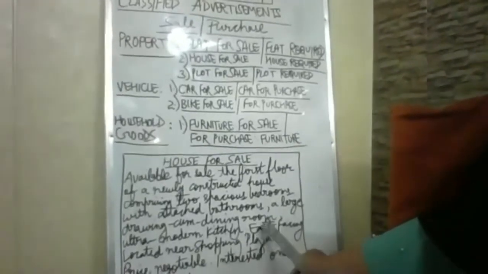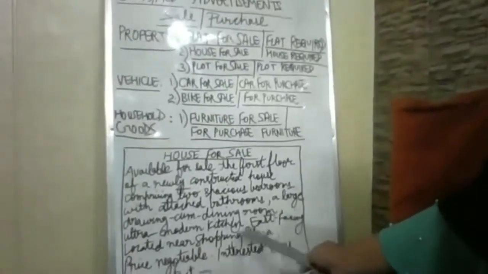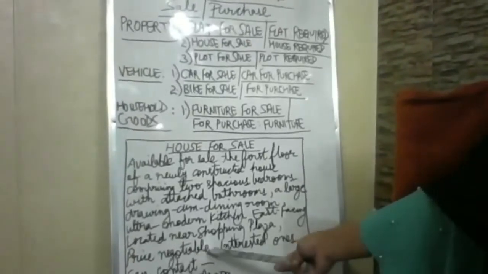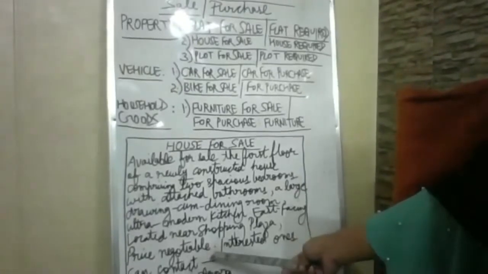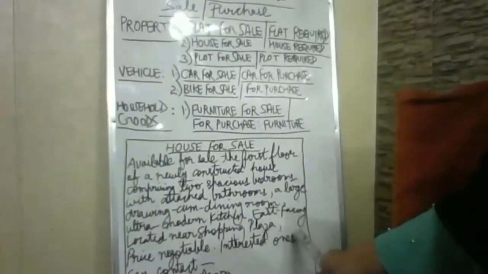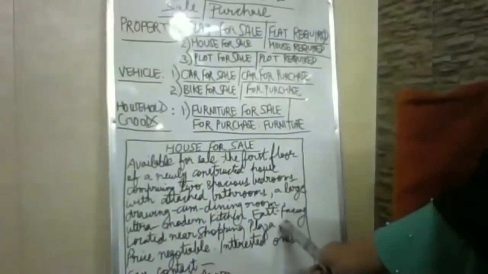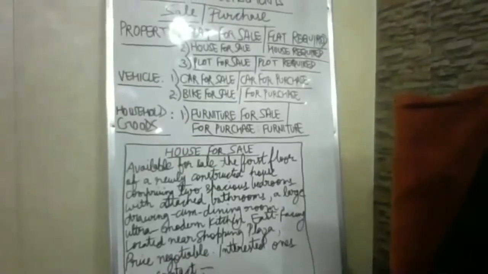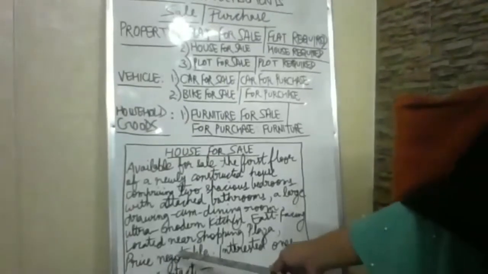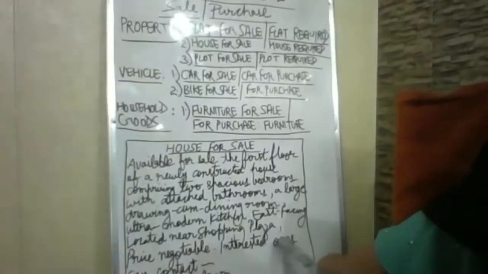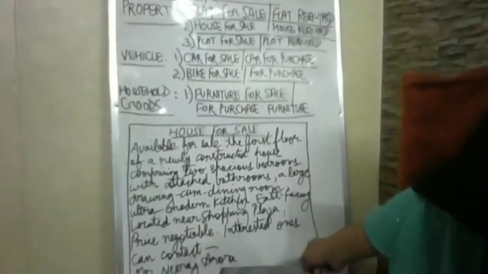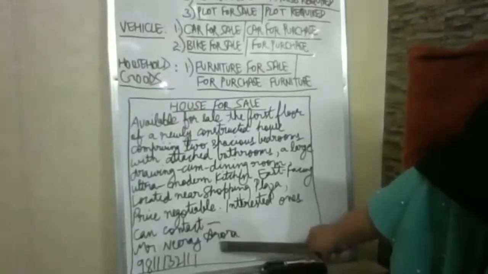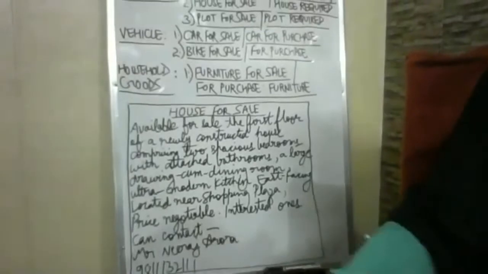Then after telling features, after telling that east facing, after telling the location, you just come directly to price range. Price negotiable. You can also mention price, you can say 50 lakhs, but negotiable, meaning after discussing, you can change it also. Fine. So you can mention price negotiable. Interested ones can contact Mr. Neeraj Arora and phone number. So you need to give one name and phone number or email ID.